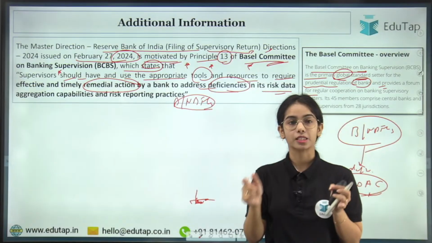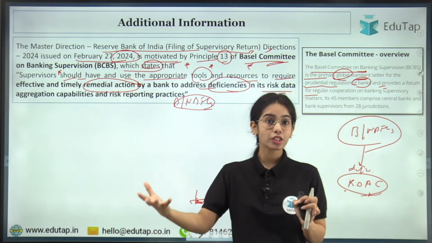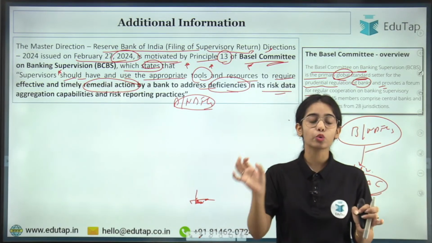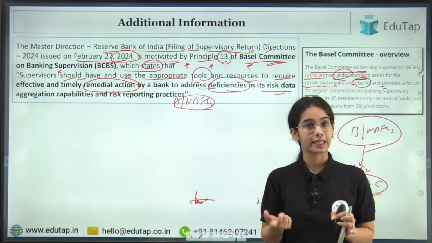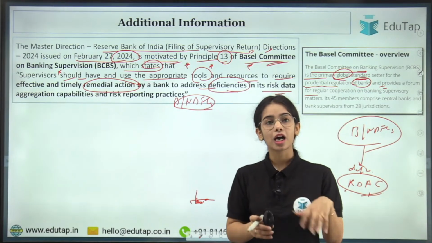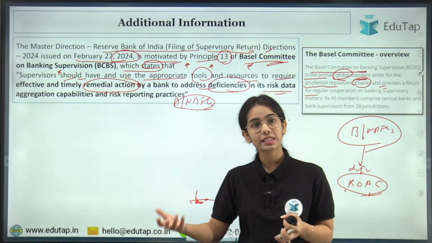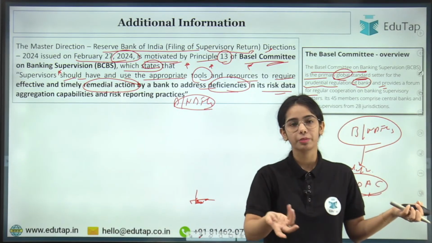Because if the bank is not able to collect the risk data and the bank is not reporting the risk data correctly, that means RBI will never be able to know where the risk is arising. If the RBI is not able to know where the risk is arising, RBI will not be able to take the prudent step. If RBI is not able to take the prudent step, when something blows up, the bank will be